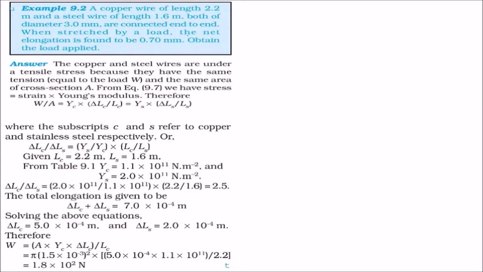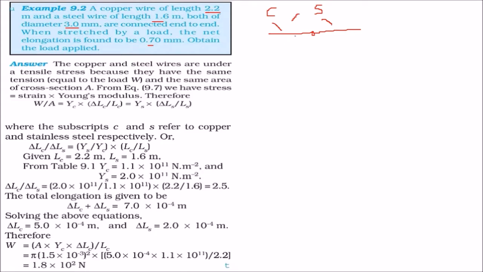A copper wire of length 2.2 meters, so the length is given, and a steel wire of length 1.6 meters. This length is also given, both of diameter 3 millimeter. They are connected end to end, like this: this is C, this is S. When stretched by a load, the net elongation is found to be 0.70 millimeter. We have to find out the load being applied.